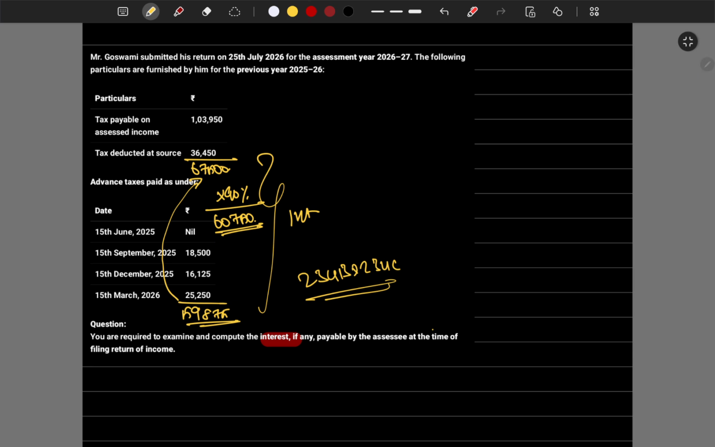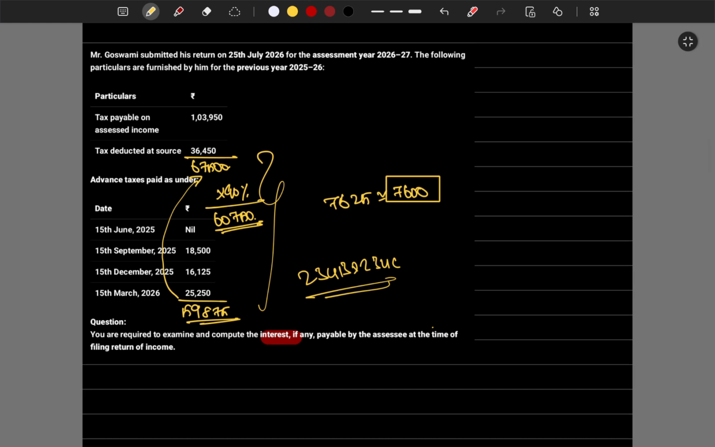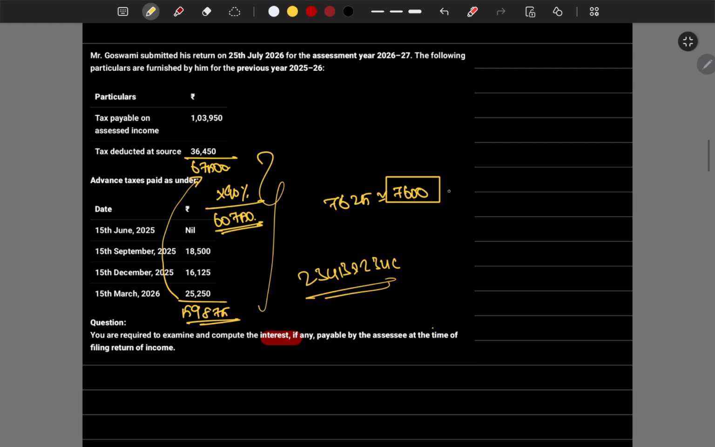67,500 minus 59,875 into 1 percentage into how many months we have to check. Before that, 67,500 minus 59,875, which is 7,625 is the shortage of amount. On this we have to calculate the interest. First, round off. The round off factor is very important for advance tax. We have to round off to the nearest multiple of 100, so 7,600 into 1 percentage into how many months.